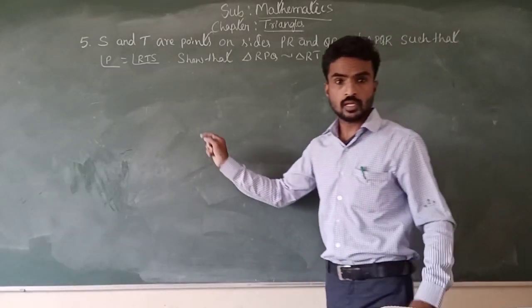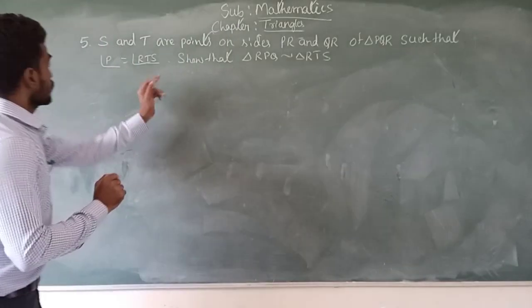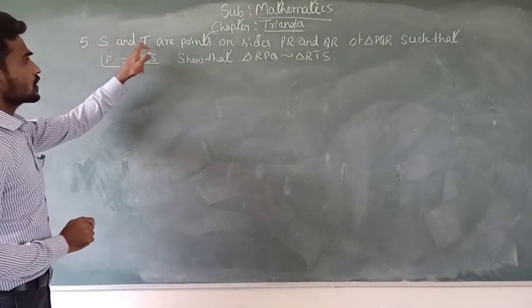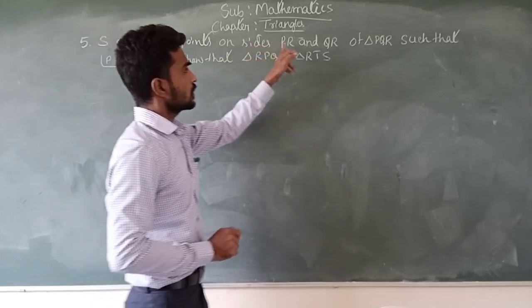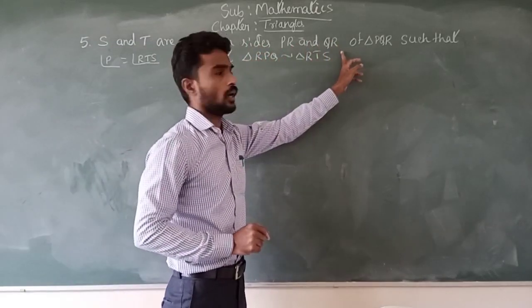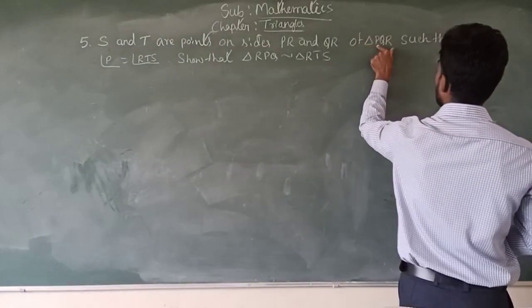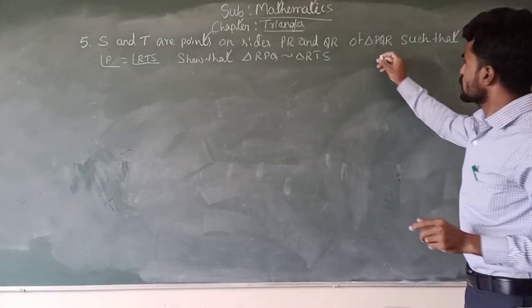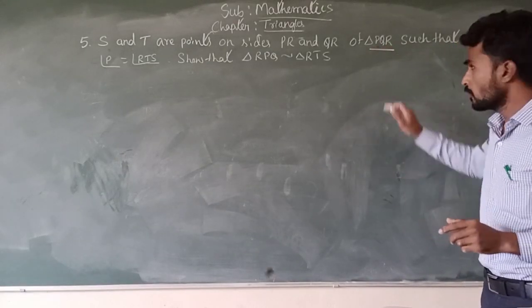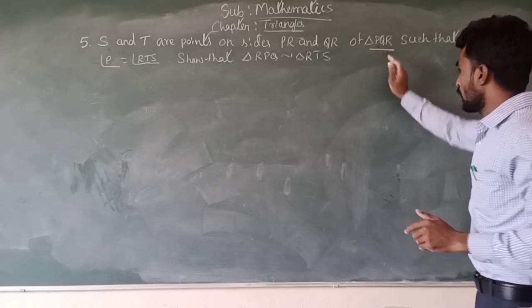Now going to solve question number 5. In question number 5, they are given that S and T are points on sides PR and QR of triangle PQR. Just draw a rough sketch of triangle PQR.